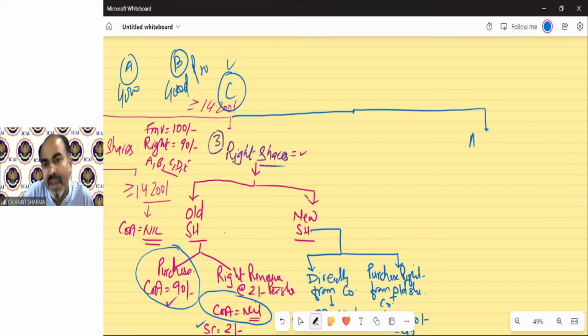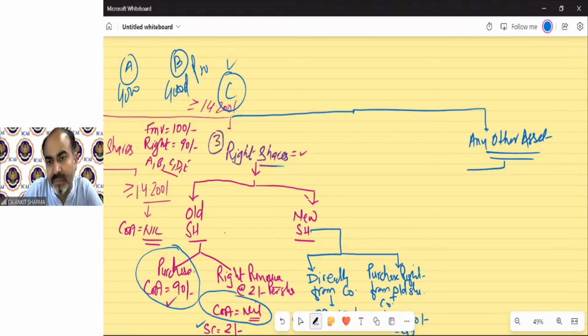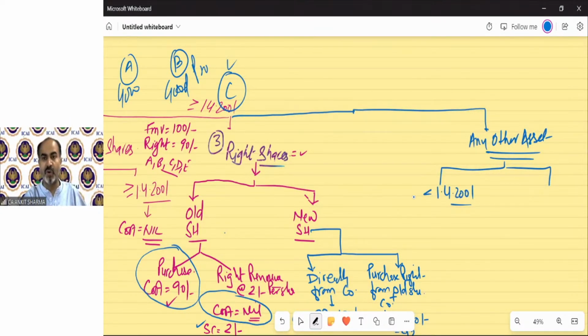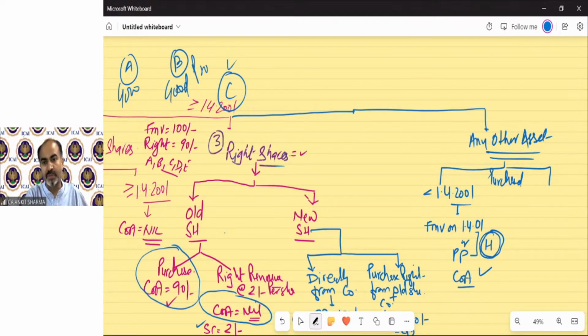And now for any other asset. For any other asset, the concept says if it is purchased before 1/4/2001, then the FMV on 1/4/2001 or the purchase price, whichever is higher, remember, whichever is higher is going to be your cost of acquisition.